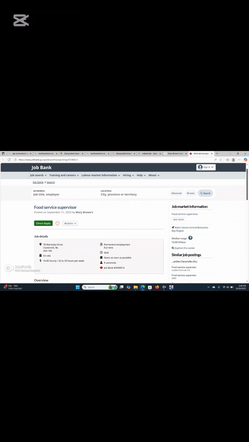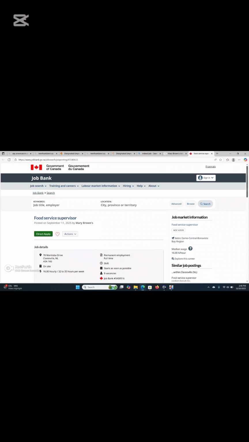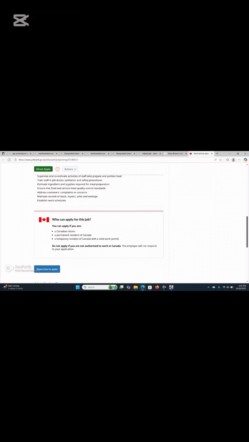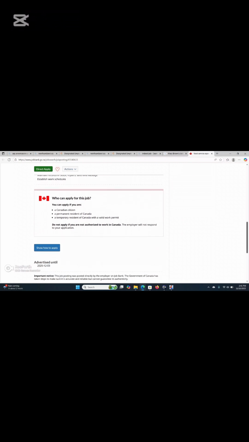So how do you apply? Very simple. So just scroll down. Once you come here, you can decide to sign in. I think it's better to sign in or create an account for Job Bank, because if you are going to be doing this, you have to come to Job Bank a lot. So you just scroll down.